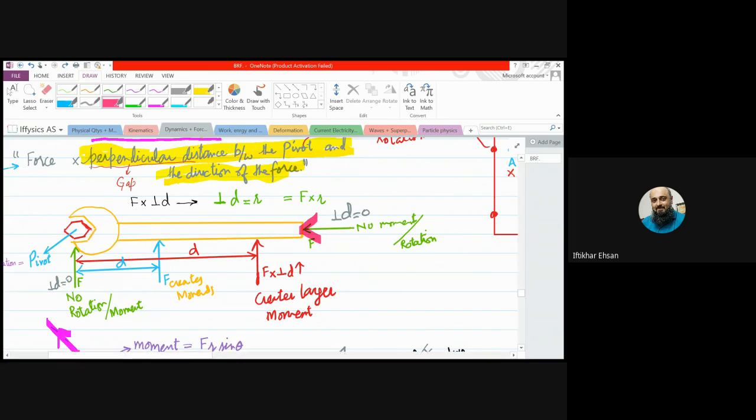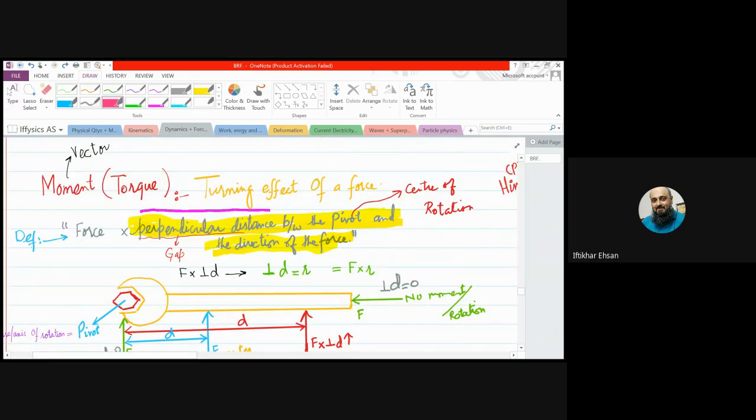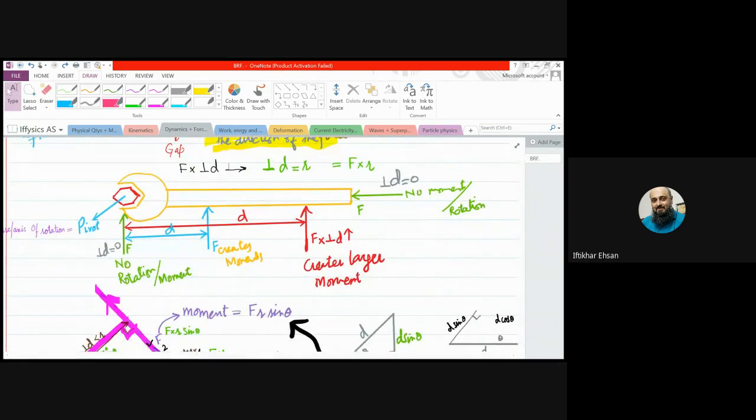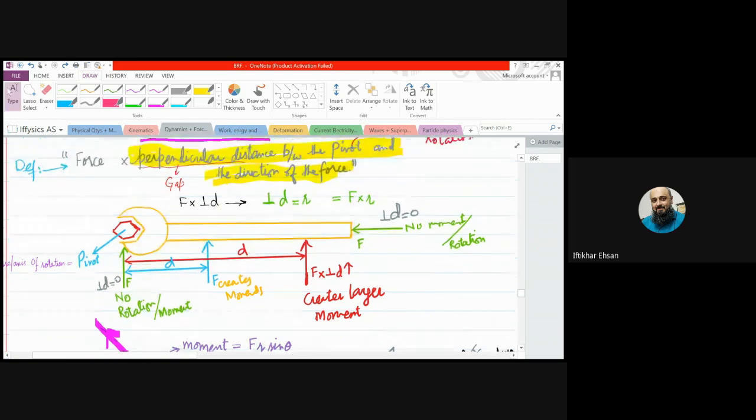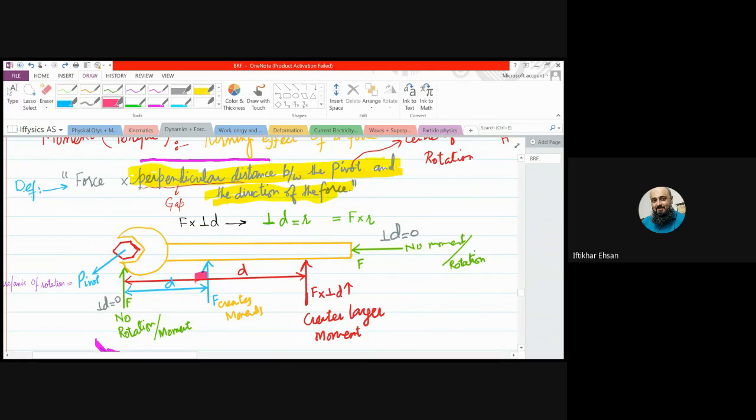The distance we are talking about is the perpendicular distance, and that is the distance between the direction of force and the pivot, making 90 degrees, both the distance and force making 90 degrees with each other. 90 degrees means perpendicular, right? Clear? The force should make 90 degrees with the distance from the pivot.